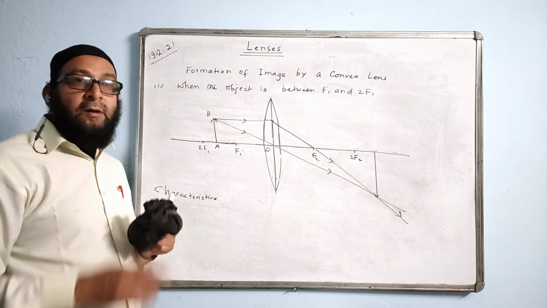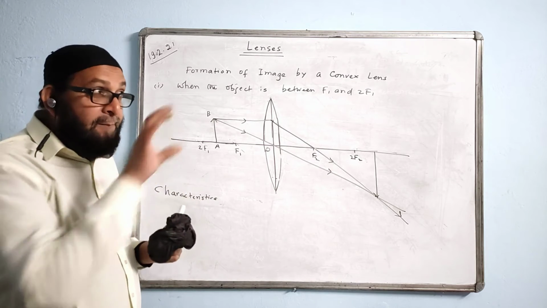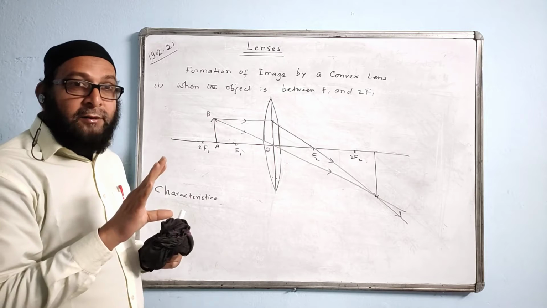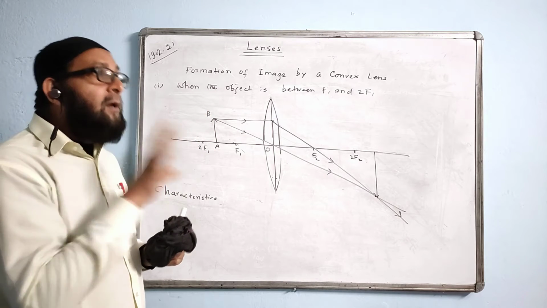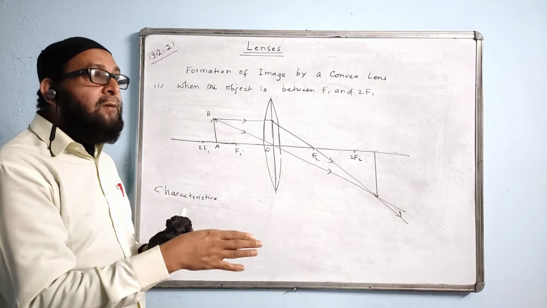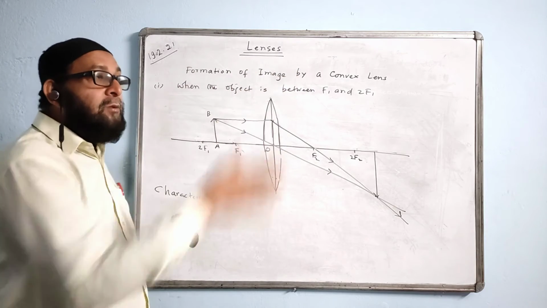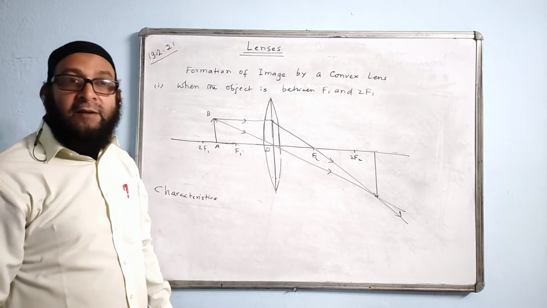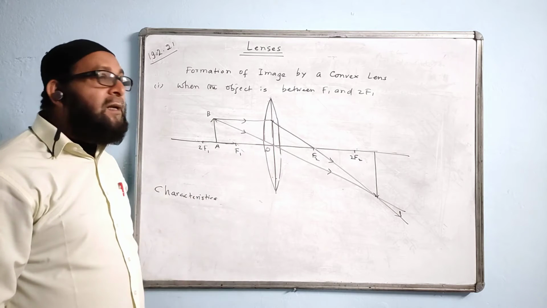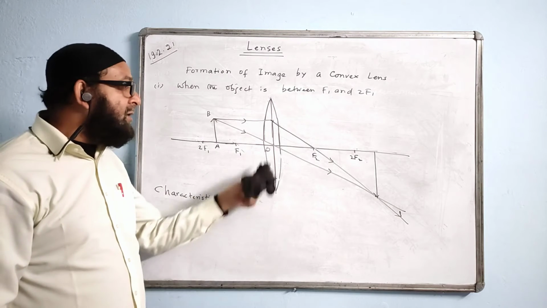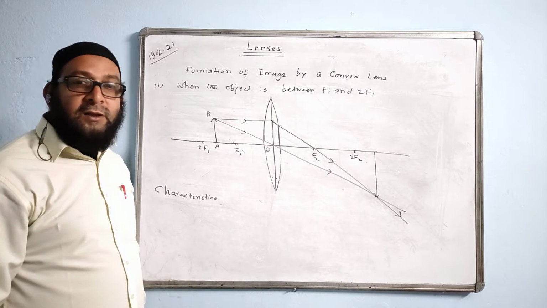In film projector, cinema and on the screen. Film projectors project the large image, or enlarged image, or magnified image on the screen. The film zone is too small, but the image formed on the screen is too big. We see them in a magnified form. So, name the lens used in the film projector. The answer is convex lens.